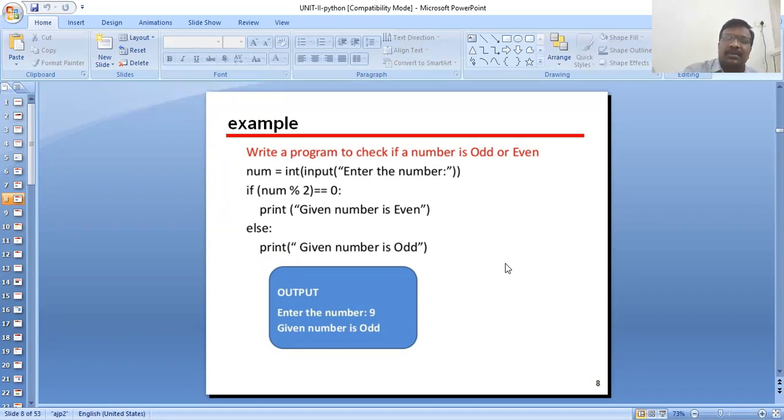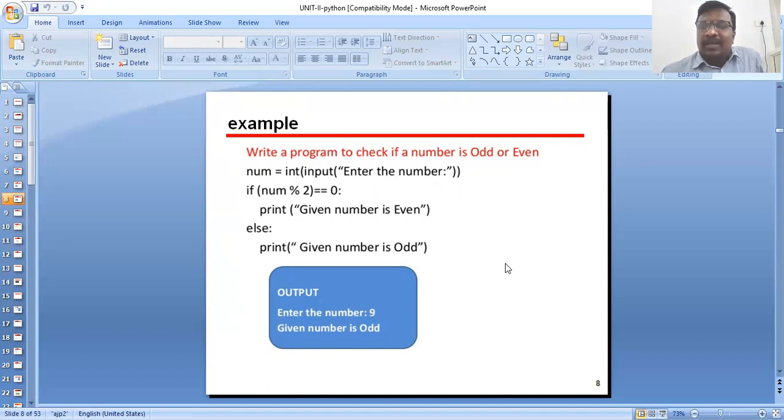Now see the if else statement: if number divided by 2 is equal to 0, print given number is even, else print given number is odd. Take the output: enter the number 9. Given number is odd.